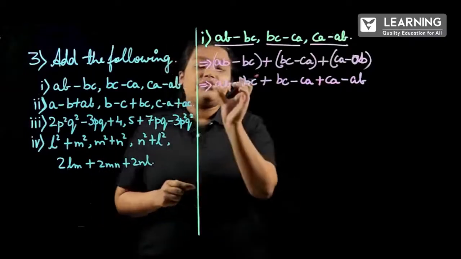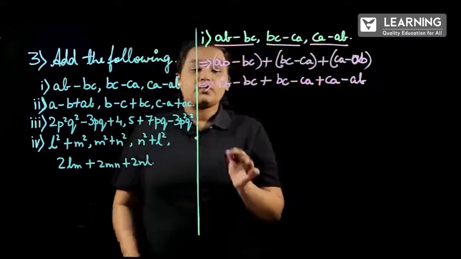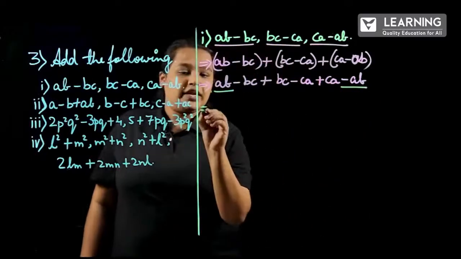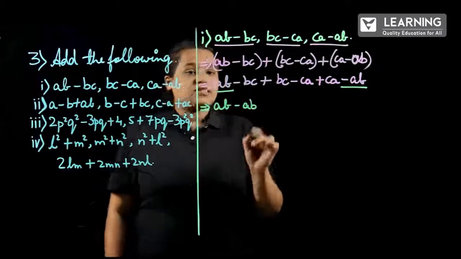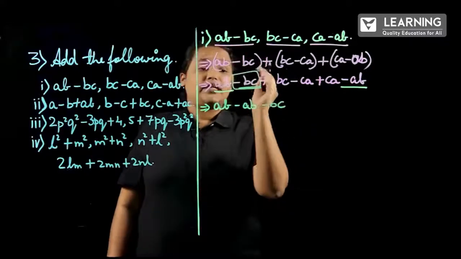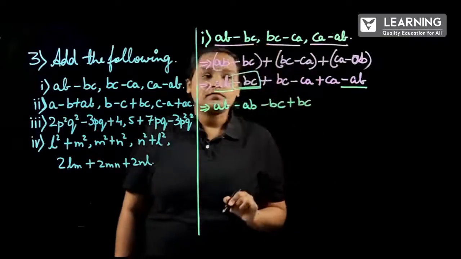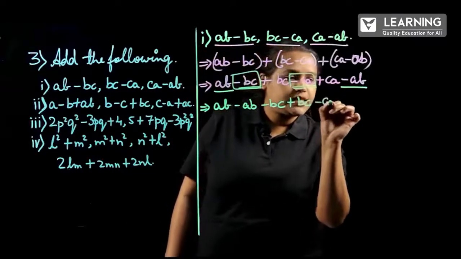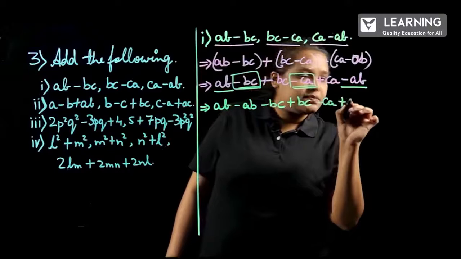If you observe, we have to add the like terms. Like terms will be AB and AB. So here AB minus AB is given. So let me write AB minus AB. Next, minus BC. The like term of BC will be the next term itself, that is plus BC. Correct? And then minus CA. The like term of minus CA is the next term, plus CA.